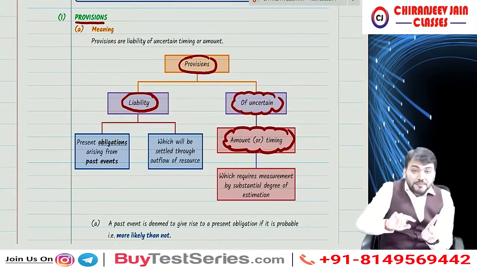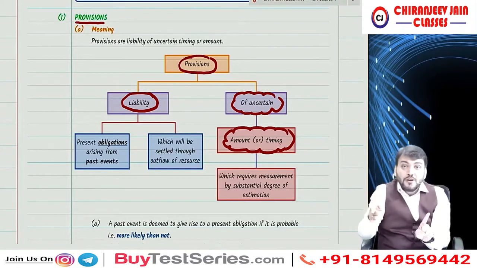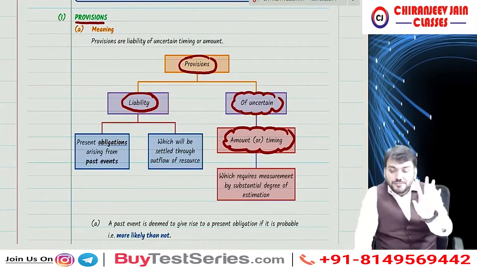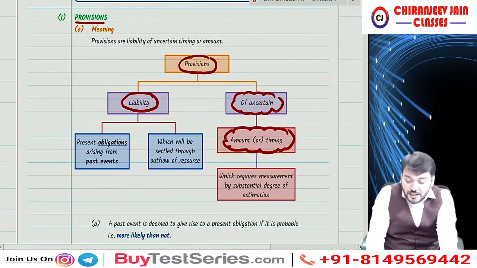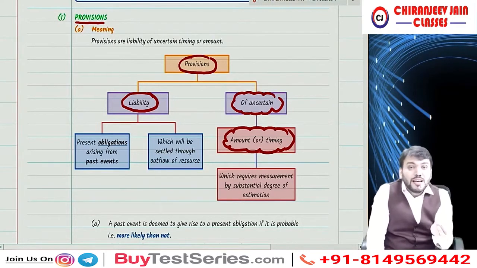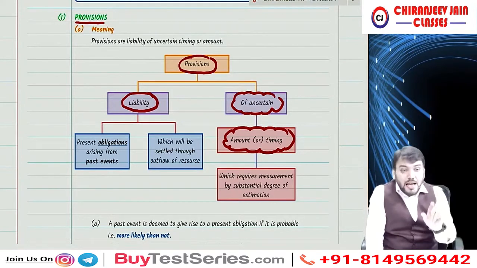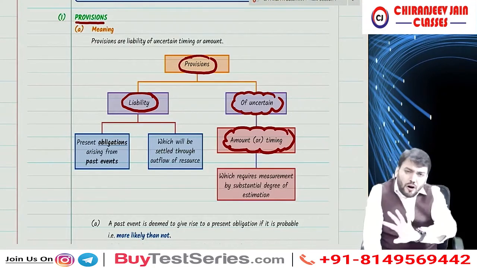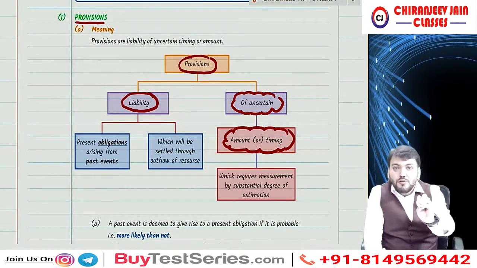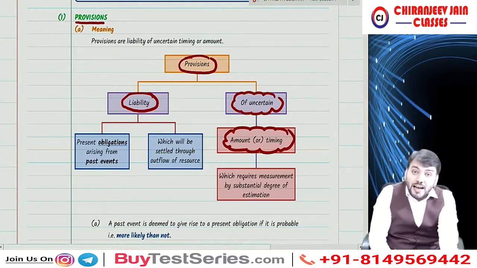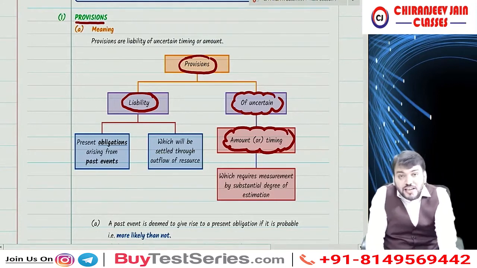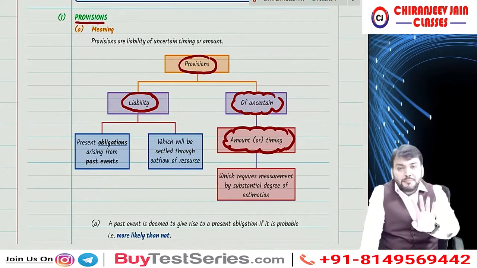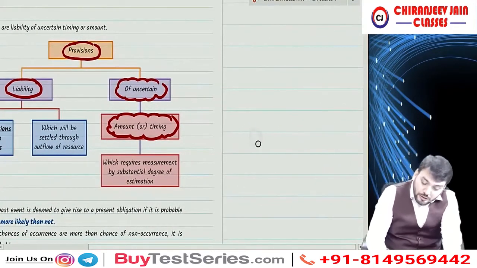Right now either we don't know the exact amount of outflow, or we know the amount but we don't know when to pay it. Then it will give rise to provisions. So any liability of uncertain amount or uncertain timing will be known as provisions.